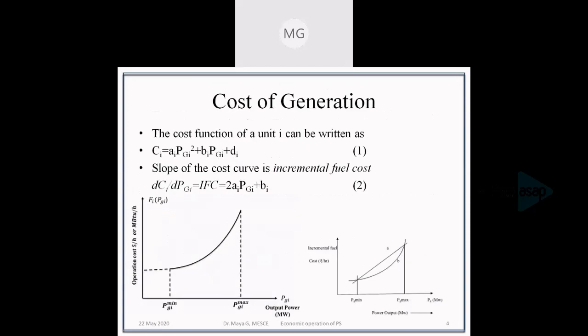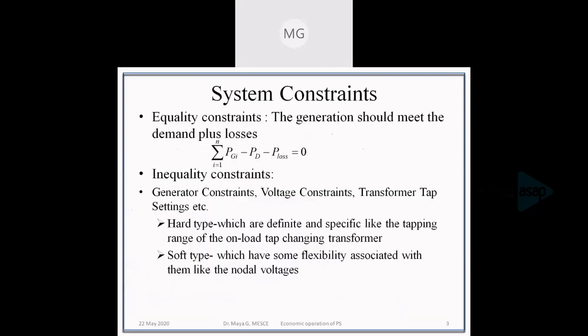Okay. So we have the constraints. We have the equality and inequality constraints. We'll be meeting the load and losses by using the generations which are available. Subjected to these constraints, we have to minimize the cost. So first of all, we have to know what is the cost function.